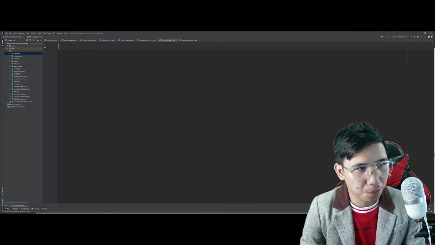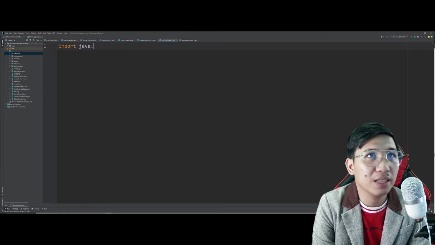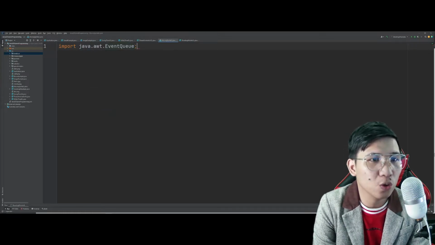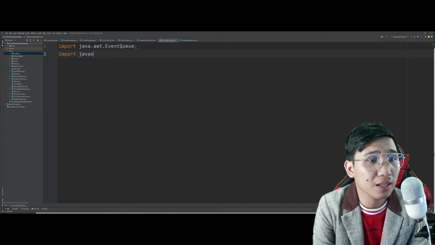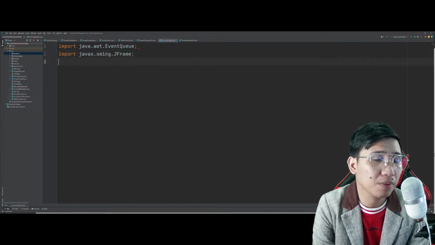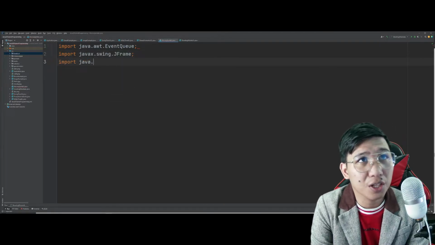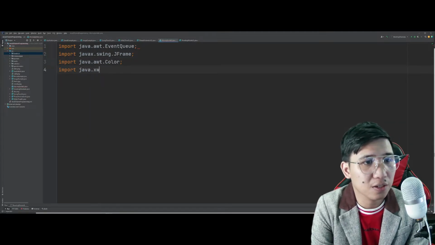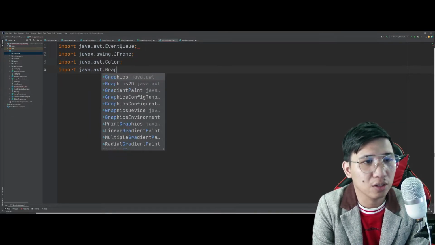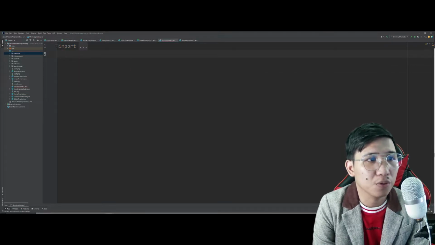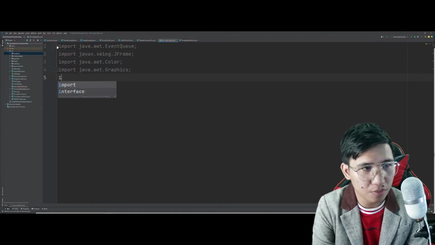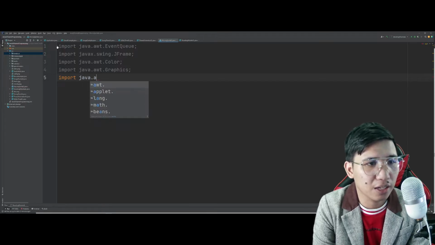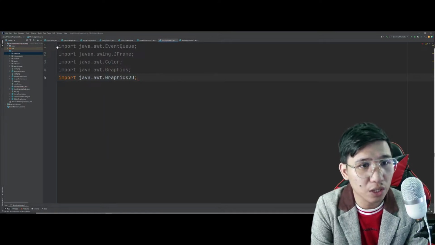Okay. So, tignan muna natin kung ano yung mga need nating i-import. So, EventQueue, that's given. The JFrame, that's also given. Another thing here is the Color, the Graphics, and import ulit tayo dito ng java.awt.Graphics2D.